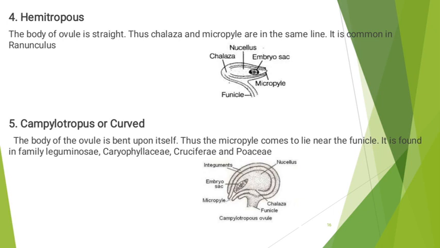Campylotropous or curved is the fifth form of ovule. In this, the body of the ovule is bent upon itself, just like a horseshoe. Thus, the micropyle comes to lie near the funicle. It is also rare and it is found in members of family Leguminosae, Caryophyllaceae, Cruciferae, and Poaceae.